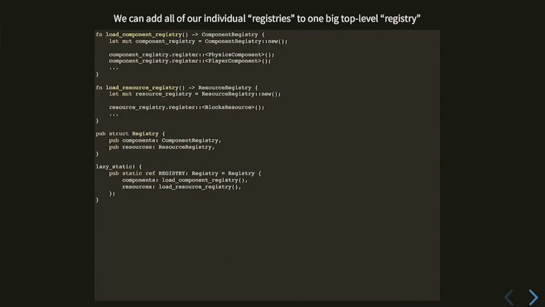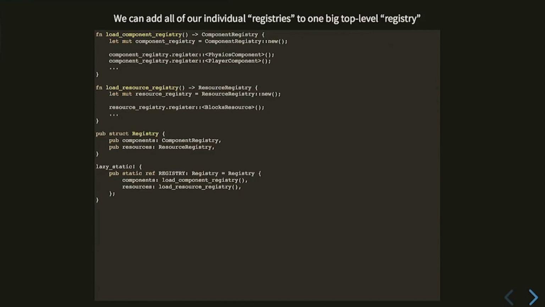So then, because everybody loves globals, we can take all of our registries and put them in a big top-level registry. I'm joking, but this is actually fine, because this is kind of enterprisey, but you might have seen something like this even in Java, where you have a list of all your types. But this is actually super useful to be able to say at any moment, you have this global registry that knows about all the types in your game.